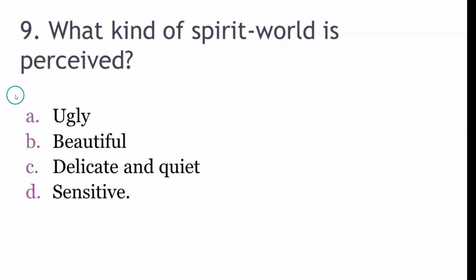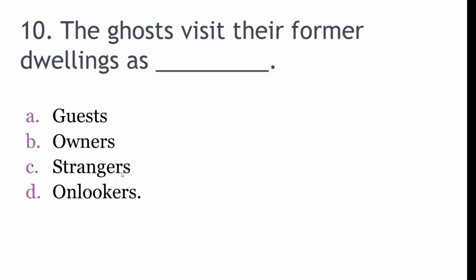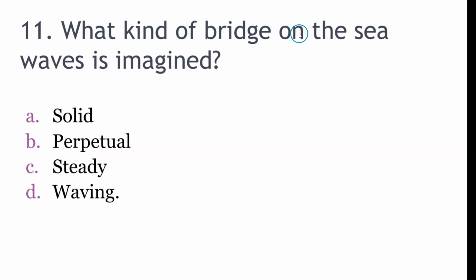What kind of spirit world is perceived? Ugly, beautiful, delicate and quiet, sensitive. So it is delicate and quiet. The ghosts visit their former dwellings as guests, owners, strangers, onlookers. So they visit their former dwelling as owners. What kind of bridge on the sea waves is imagined? Solid, perpetual, steady, waving. So the answer is waving.